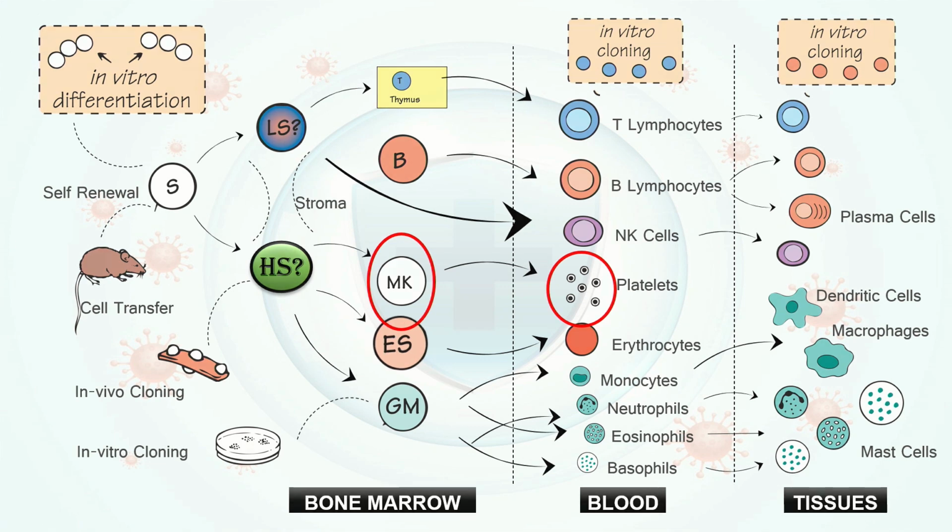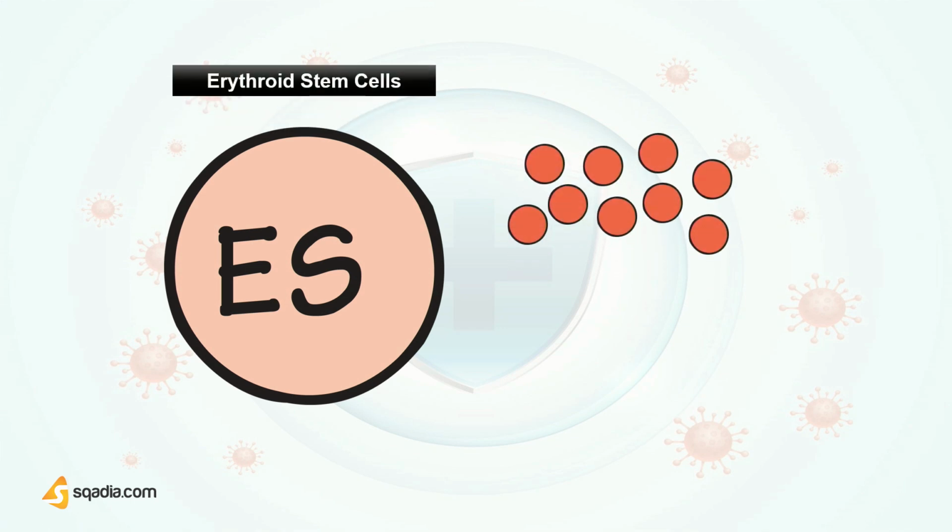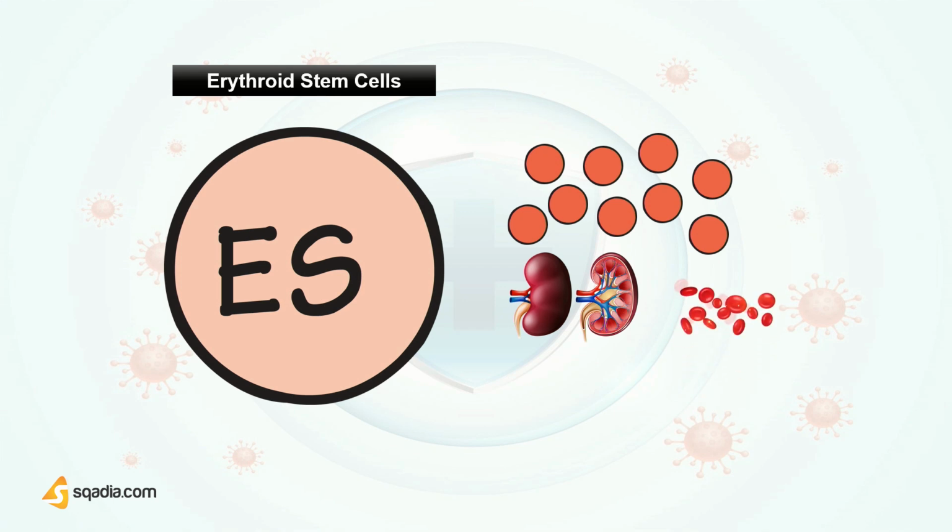Erythroid stem cells, or we denote them as ES, will give rise to erythrocytes. Erythropoietin, which is a glycoprotein hormone formed in the kidney in response to hypoxia, accelerates the differentiation of red cell precursors, and thus adjusts the production of red cells to the demand for their oxygen carrying capacity. This is a typical example of negative feedback in the body.